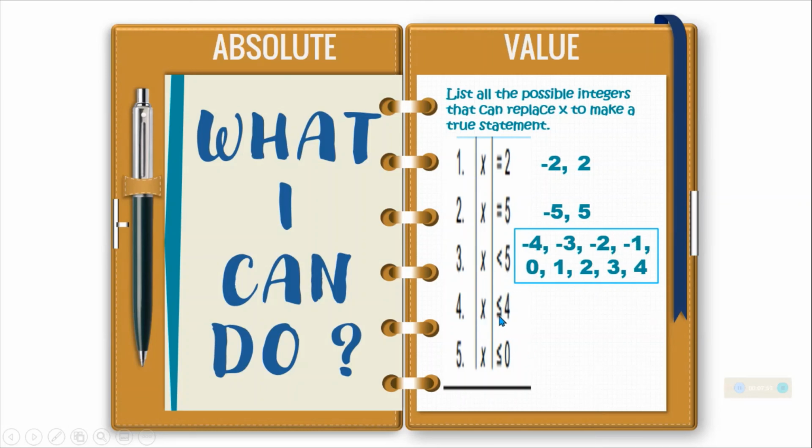Absolute value of x is less than or equal to 4. So, kasali si 4 kasi equal eh. So, negative 4, positive 4, negative 3, positive 3, negative 2, positive 2, negative 1, positive 1, and then 0. Next is absolute value of x less than or equal to 0. So, the answer is only 0.